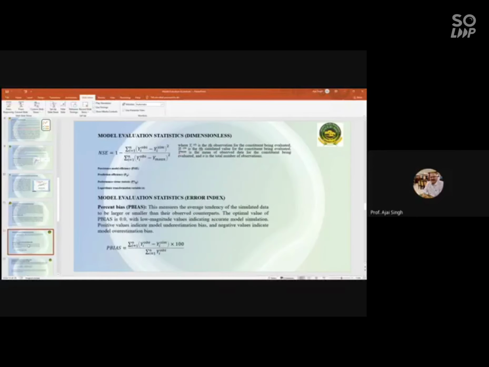The second category is dimensionless, which includes the index of agreement and the NSE. NSE is normally recommended. We are going to use NSE. You can go into the details of the index of agreement. This is a normalized statistic and determines the relative magnitude of residual variance compared to the measured data. NSE indicates how well the plot of observed versus simulated data fits the 1:1 line. This also ranges between 0 and 1.